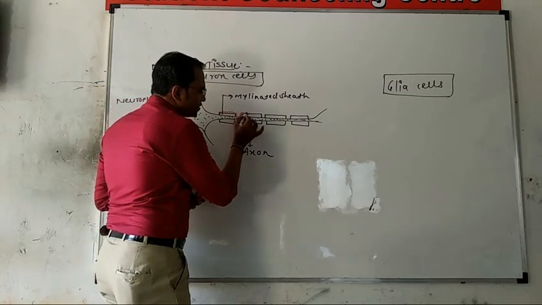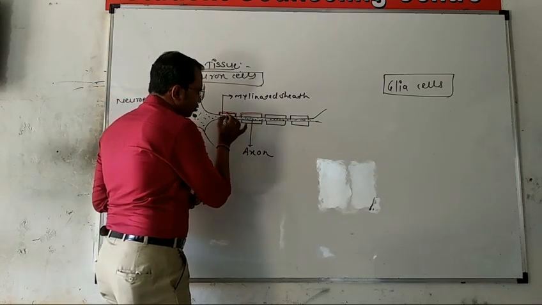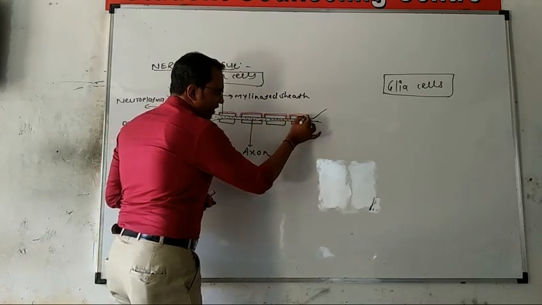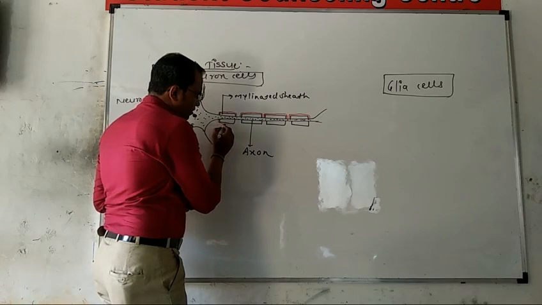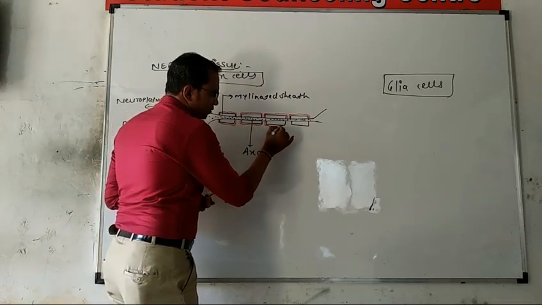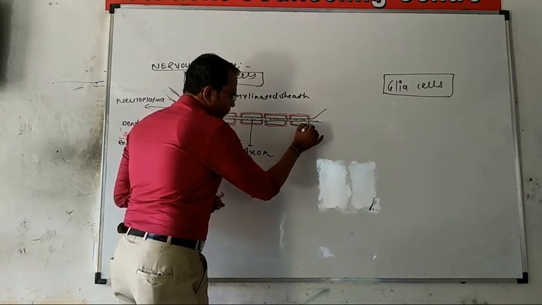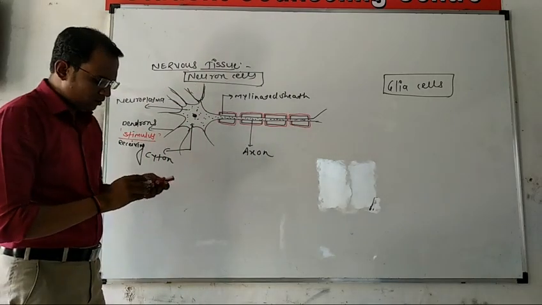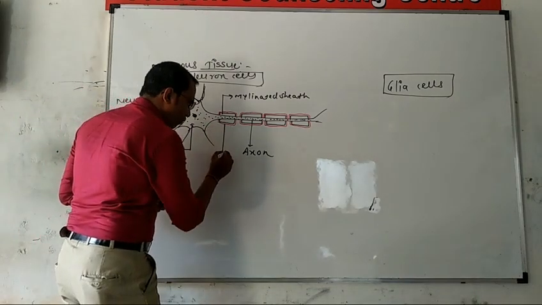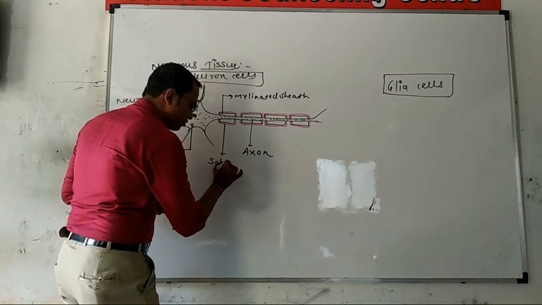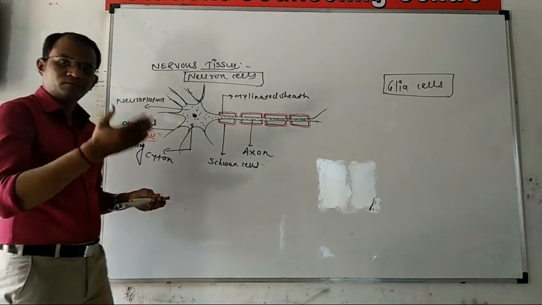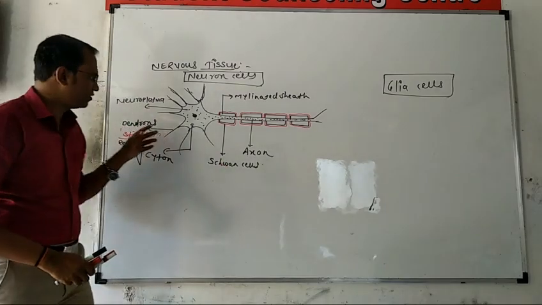These cells, here is the nucleus. These cells are known as the Schwann cells. So this Schwann cell is responsible for the myelinated sheath. This Schwann cell is responsible for preparation of the myelinated sheath. Just like a nomenclature, Schwann cells. So look at it one more time, just repeat all of these things.